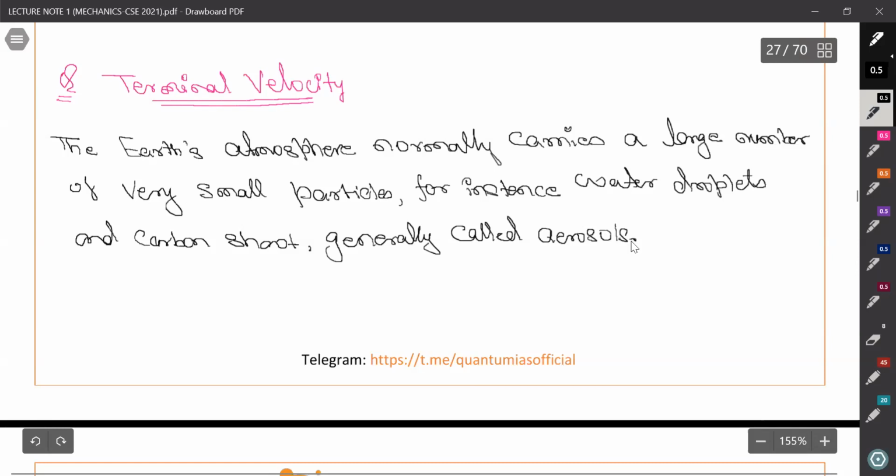So you must have studied this in your geography classes or environment classes also. No, we are not interested there, but consider a spherical water droplet.